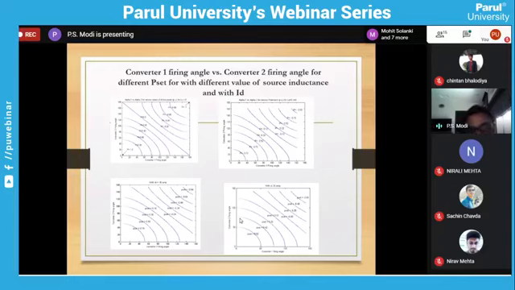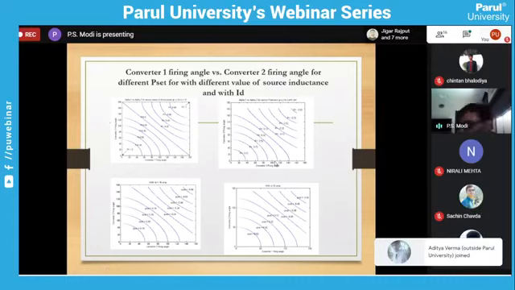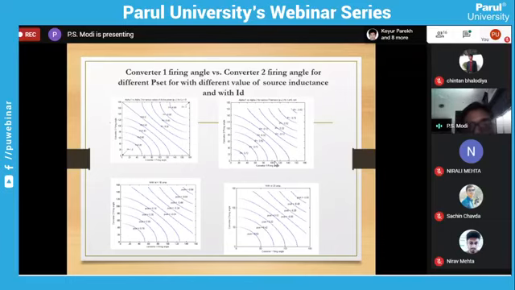So this is the simulation for which combination we can get converter 1 and converter 2 firing angle for different P value. For example, any one curve. This is my P set. This P set is required. For that, if you take any one point, this is my converter 1 firing angle, corresponding this is a converter 2 firing angle. For the same P I want to use, this is my converter 1 firing angle, converter 2 firing angle. So depending upon the requirement of the Q, you can change converter 1, converter 2 firing angle so that your P will remain constant, active power will remain constant, but you can reduce the reactive power.